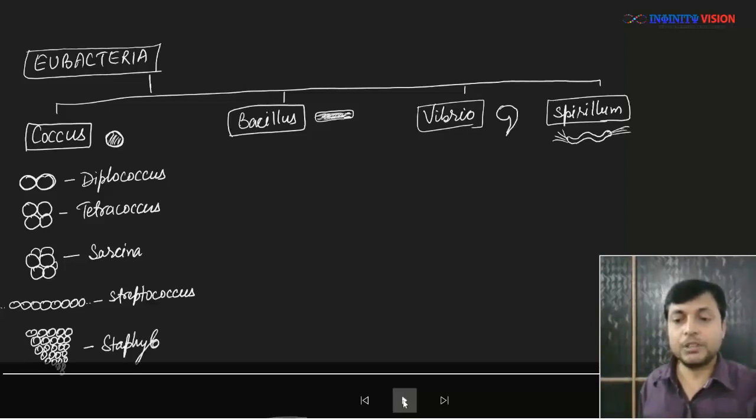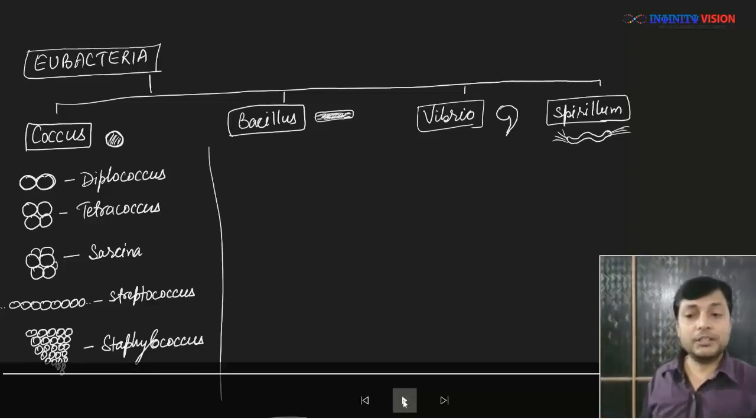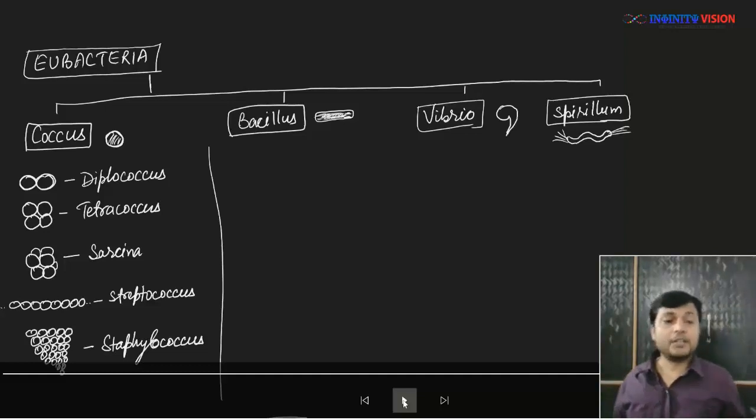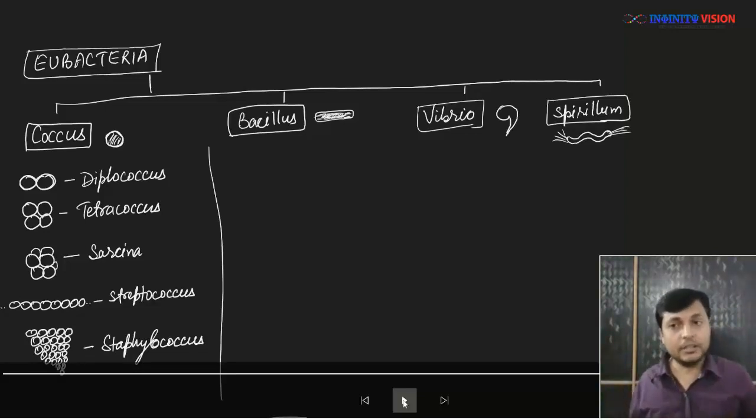So if the coccus or cocci bacteria are arranged in a grape bunch-like fashion, we call them Staphylococcus. If they are arranged linearly to form a chain, Streptococcus. If they are arranged in a cube-like structure, Sarcina. If they are arranged in a square-like structure, Tetracoccus. If two are arranged, then Diplococcus. Easy? Great.